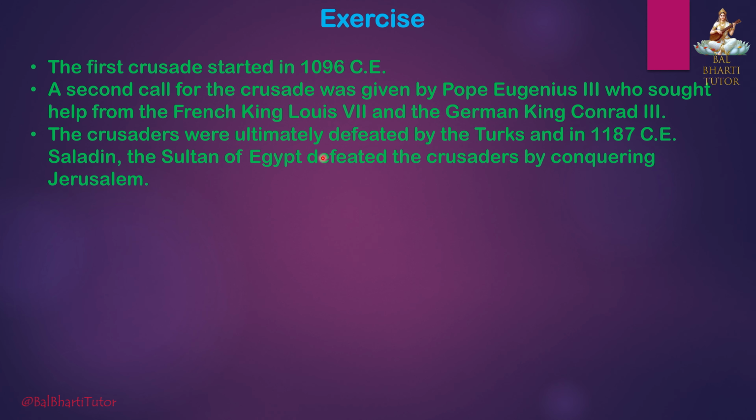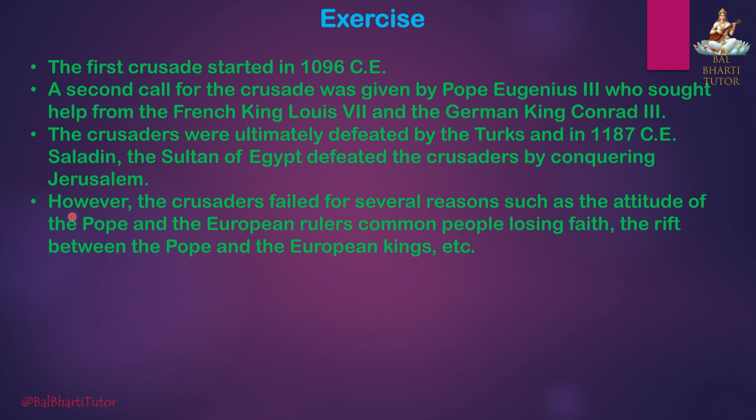The Crusaders were ultimately defeated by the Turks, and in 1187 CE, Saladin, the Sultan of Egypt, defeated the Crusaders by conquering Jerusalem. However, the Crusaders failed for several reasons, such as the attitude of the Pope and the European rulers, common people losing faith, the rift between the Pope and the European kings, etc.